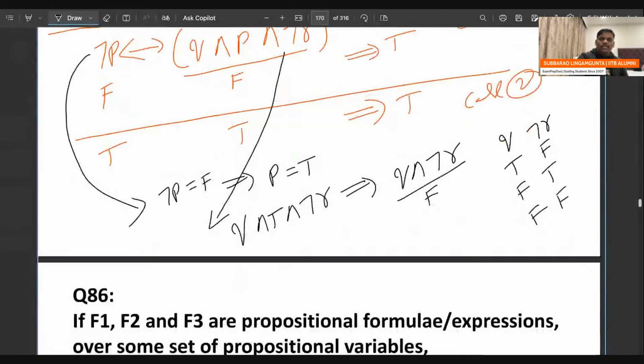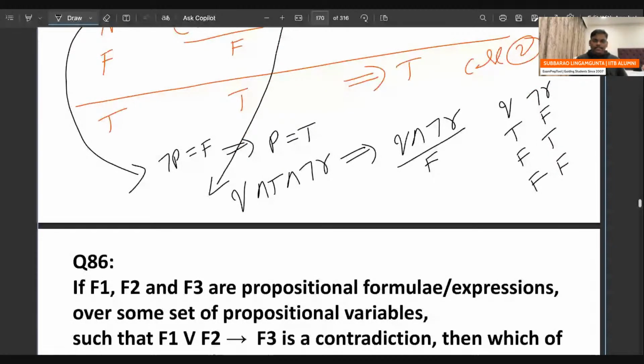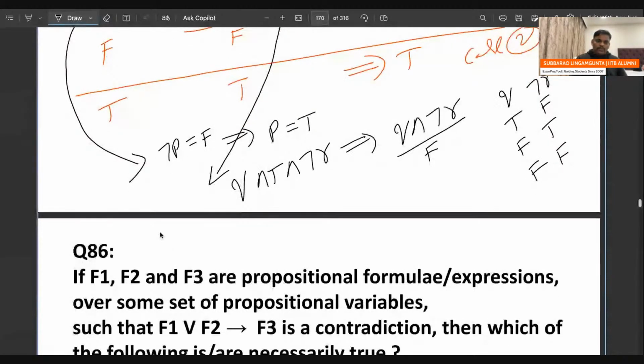Let's see the second case. Everyone observe the second case. Negation P true means P is false. Now substitute P false on the right side: Q and false and negation R. Now verify: you want to make this true.